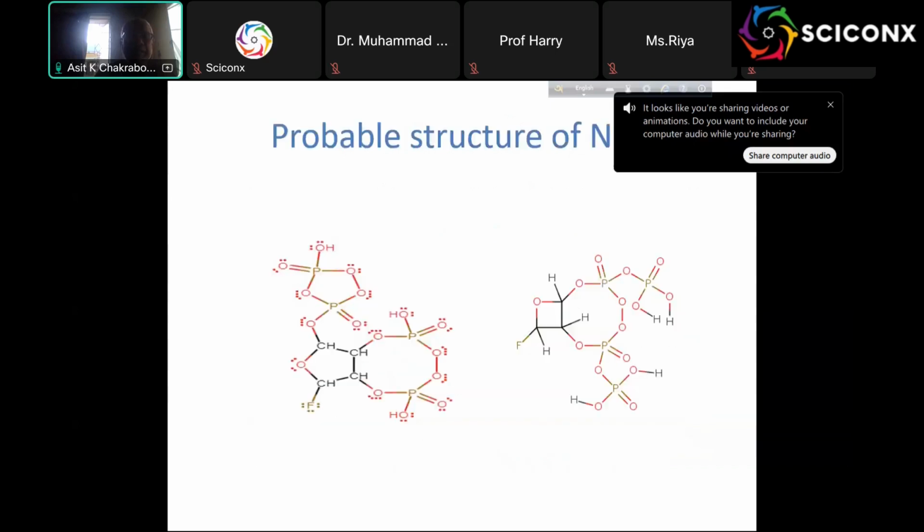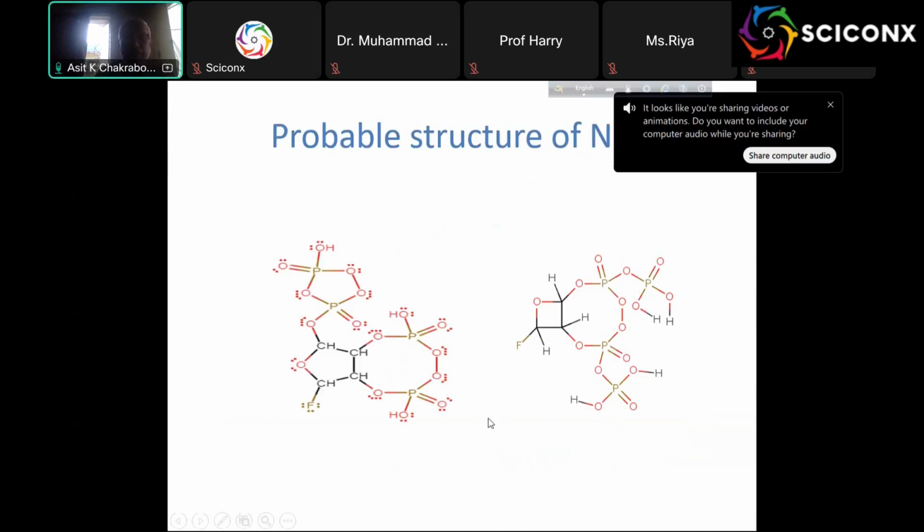So we suspect this has a 4-phosphate group. This is not the open structure, this is the closed structure.